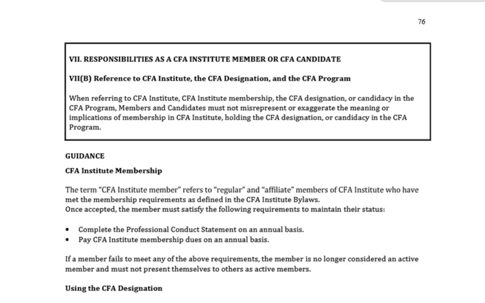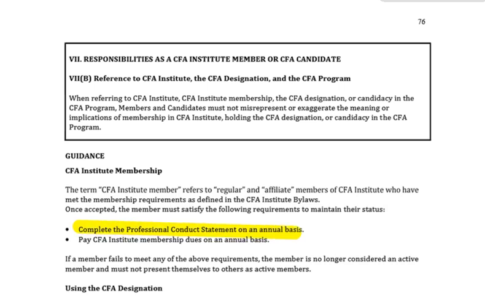What's the guidance over here? The term CFA Institute member refers to regular and affiliate members of the CFA Institute who have met the membership requirements as defined by the CFA Institute bylaws. Once accepted, the member must satisfy requirements. So once you have done everything that you have to become a CFA charter holder or member, you still have what you need to do on an annual basis.